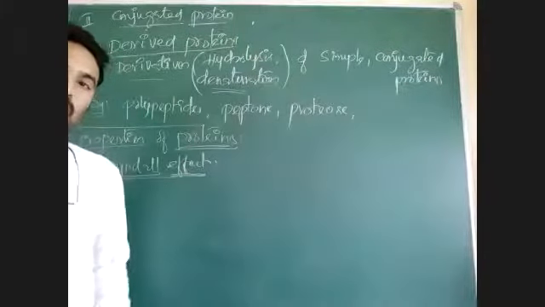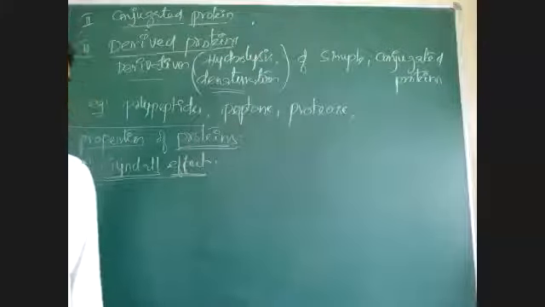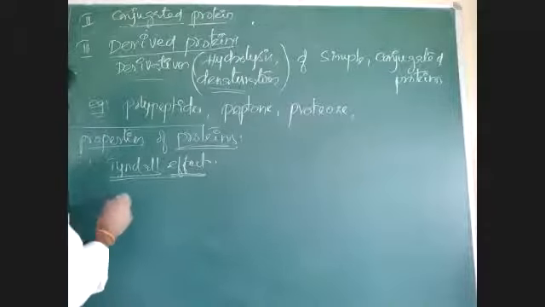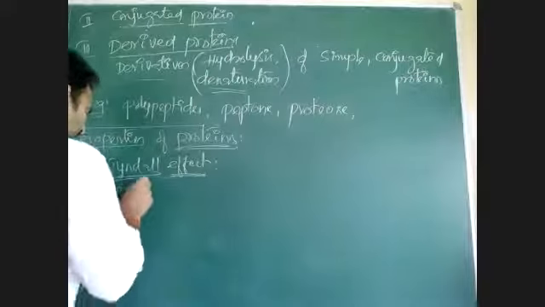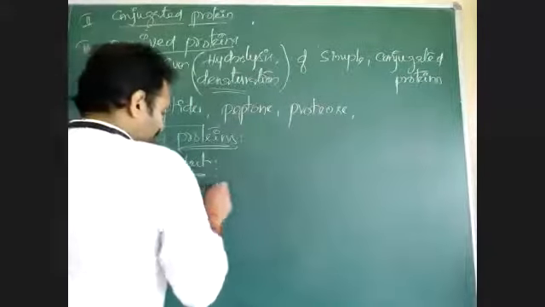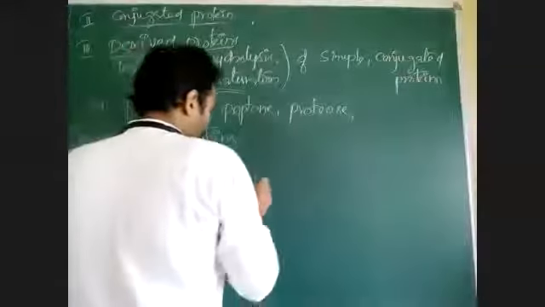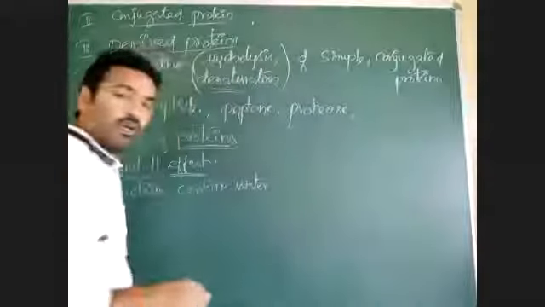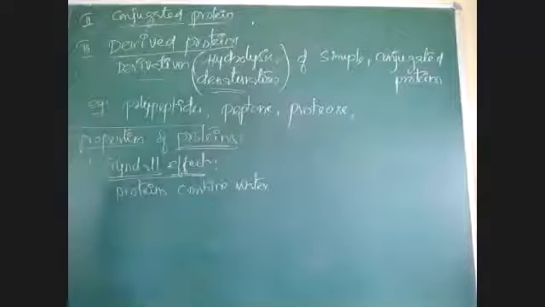Tyndall effect, Brownian movement, like that we discussed there. What is the Tyndall effect? Proteins combine with water. When proteins combine with water, the specific density of that protein will change.